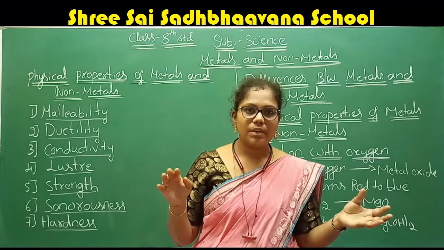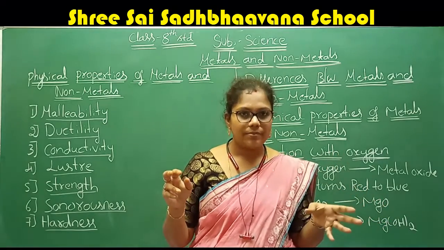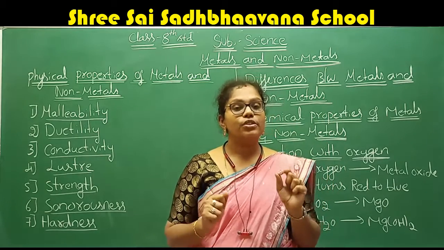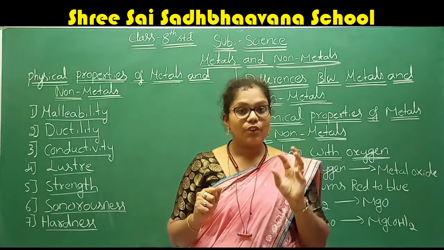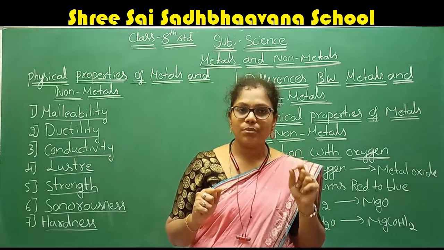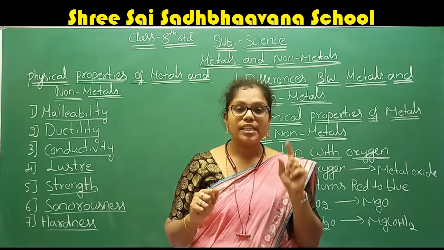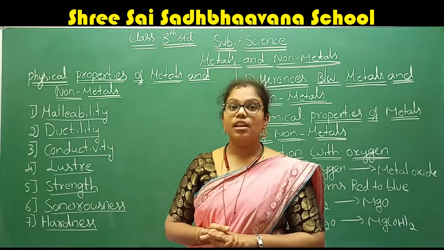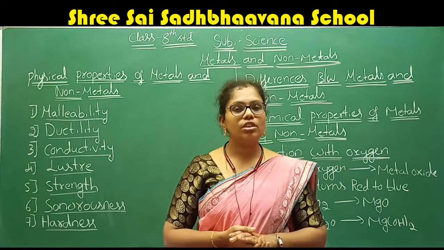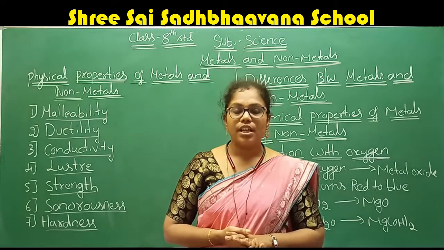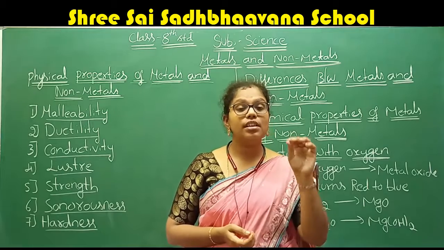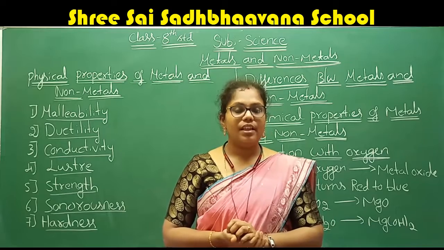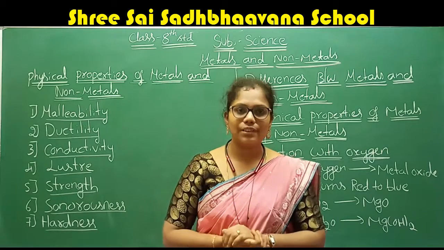An example of such a metal is copper. We use copper wires for electrical purposes. Copper is a metal. Copper and silver, both metals, are very good conductors of electricity. Silver is a very good conductor of electricity, even better compared with the copper.